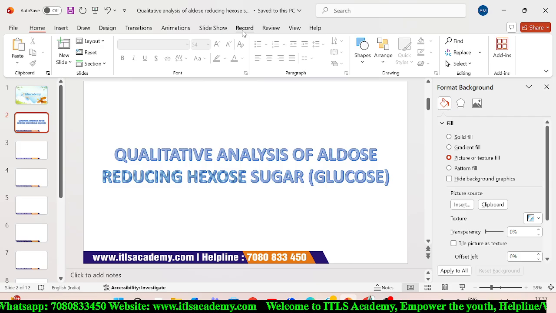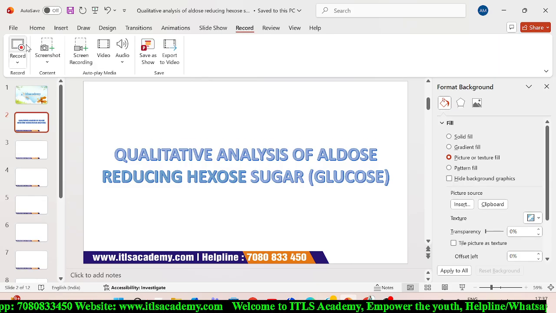Qualitative analysis of aldose reducing hexose sugar, that is your glucose. So the first test that we are going to discuss is the solubility test.